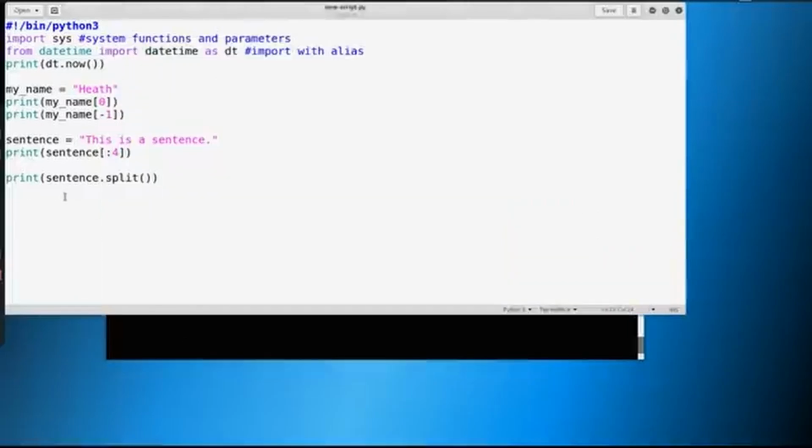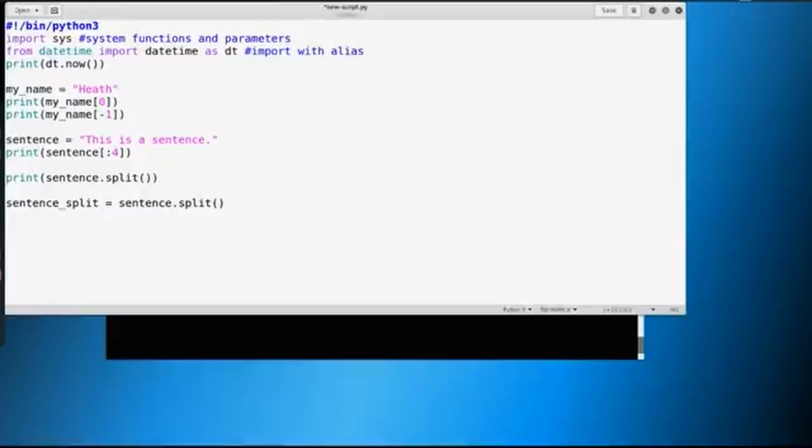So let's go a little bit further. We can join a sentence as well. So let's have a scenario here. Let's say we want to split a sentence out. We'll say sentence_split is equal to sentence.split. And now we just split out the sentence, right? And we're putting it in this variable of sentence_split.